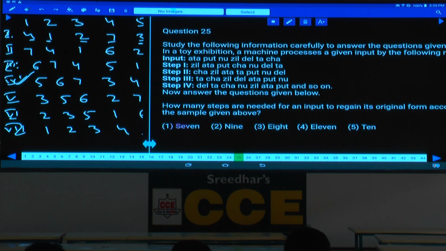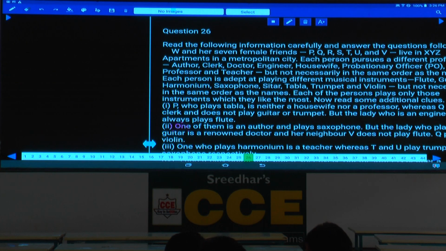How many steps are needed for an input to retain its original form? Yes, tell me. How many steps are required? That means for every 7 steps the same step is repeating. Choice 1 is the answer. Now this is about question numbers 21 to 25. Done with this? Then 26 to 30.